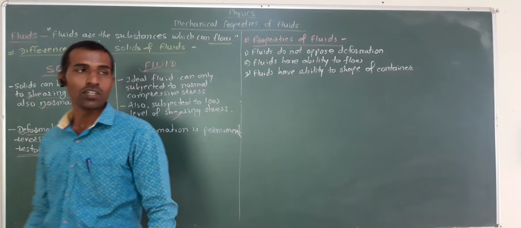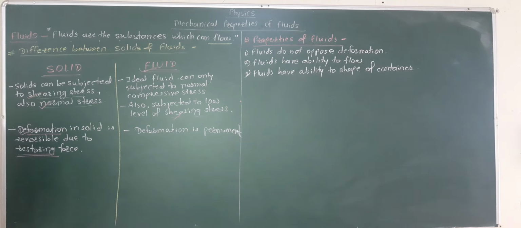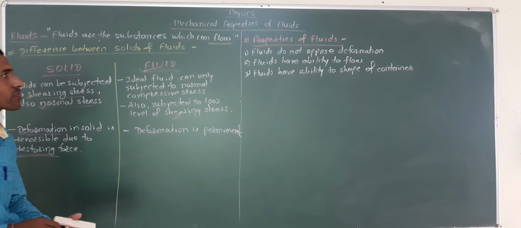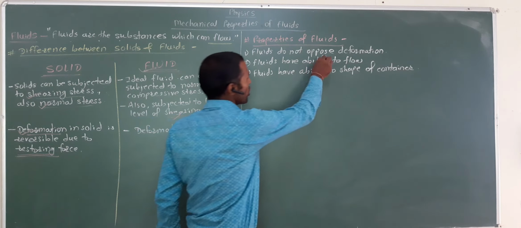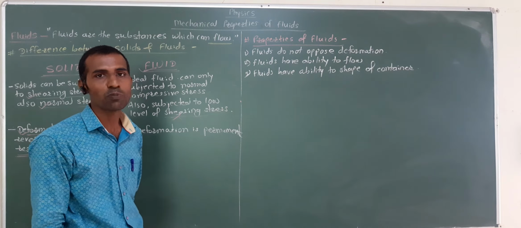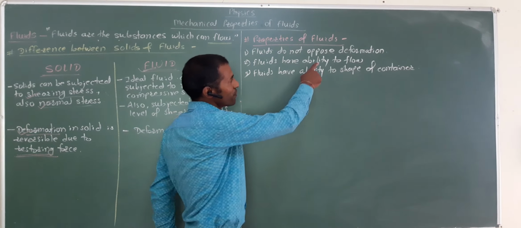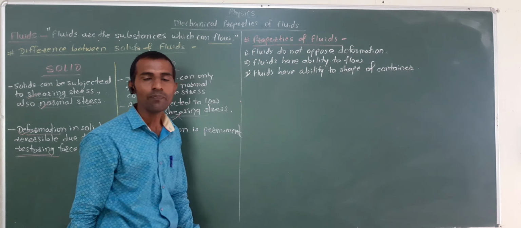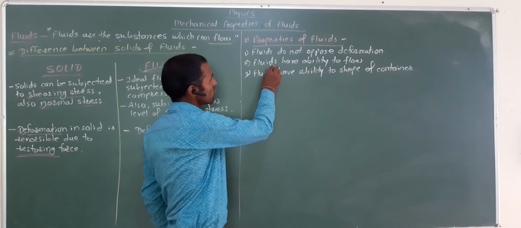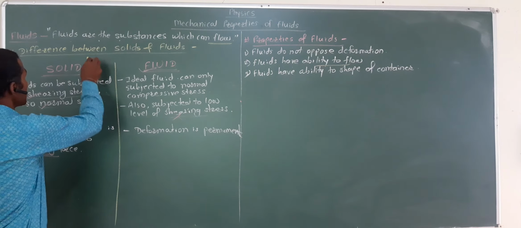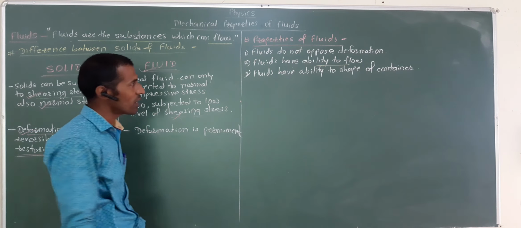Now, next is the properties of the fluid. Before this, we have studied properties of the ideal fluid. Now, properties of fluid. These are the general properties. First one, fluids do not oppose the deformation. Whatever deformation takes place in the fluid, it remains permanent. Due to absence of internal restoring force, fluids cannot oppose the deformation. Next is, fluids have the ability to flow. Actually, we have already seen this in the definition. Fluids are the substances which can flow. Okay.